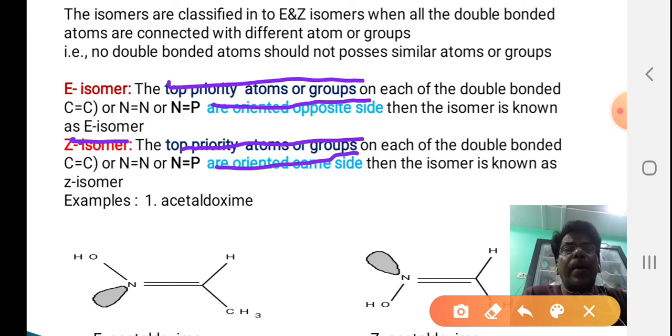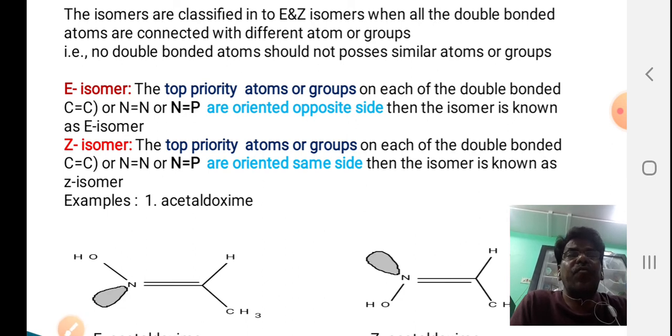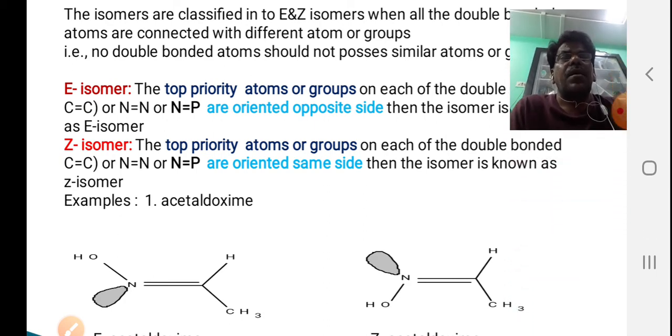Then to assign E and Z, we have to assign the priority to the groups or atoms on each and every double bonded atom. After assigning that, if the two top priority groups are oriented on the same side, it is called Z isomer. If they are on opposite sides, it is called E isomer.